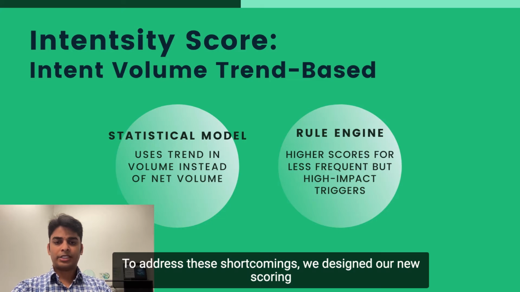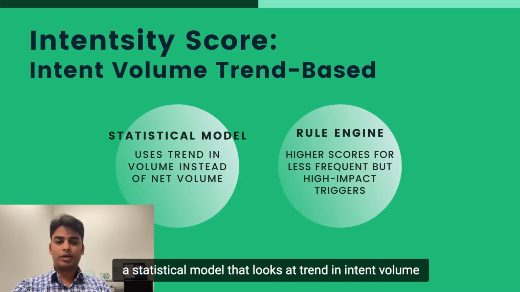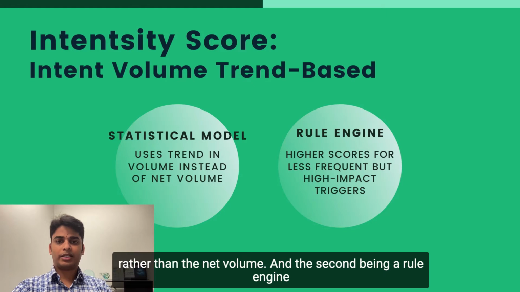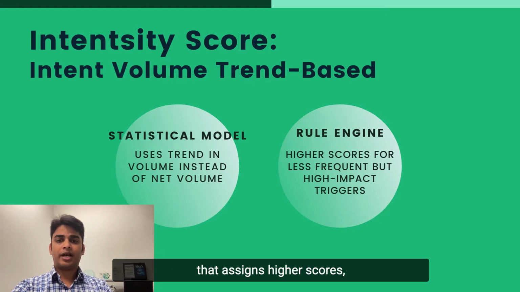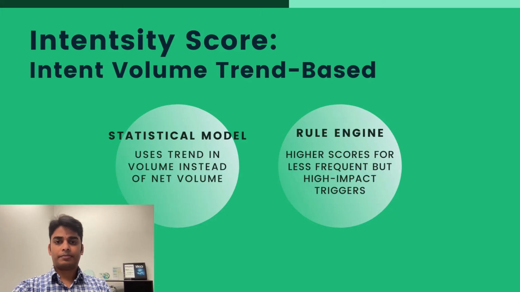To address these shortcomings, we designed our new scoring system, and we based it on two key components. The first being a statistical model that looks at trend in intent volume rather than the net volume, and the second being a rule engine that assigns higher scores upon finding less frequent but high priority triggers. Let's take a look at each of them in more detail.